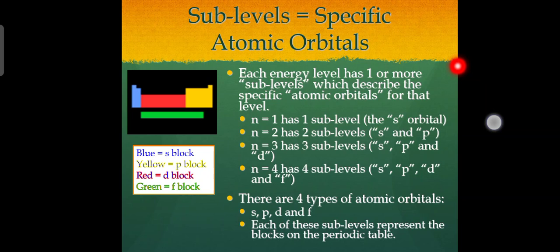These are pictures. Each energy level has one or more sublevels which describe the specific atomic orbitals for that level. n equals 1 has one sublevel, the s orbital. n equals 2 has 2 sublevels, s and p. n equals 3 has 3 sublevels, s, p, and d. n equals 4 has 4 sublevels, s, p, d, and f. These are the 4 types of atomic orbitals: s, p, d, and f. Each of these sublevels represents blocks on the periodic table. Blue is the s block, yellow is the p block, red is the d block, green is the f block.